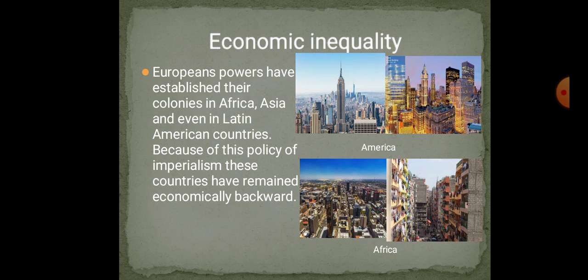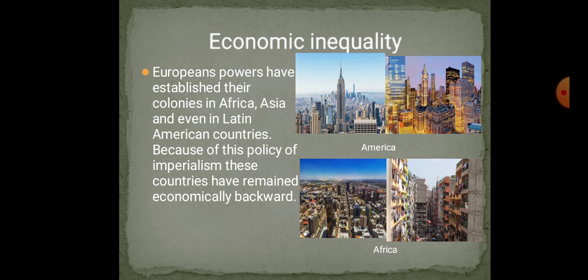Nowhere in the world is this type of minerals found. Apart from all the other minerals, even petrol is available to some extent in Africa.